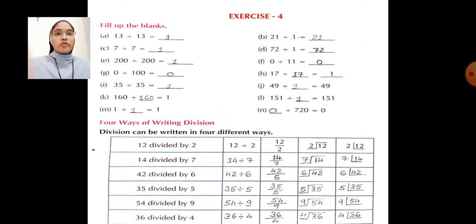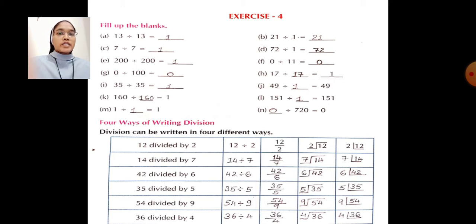Next you see 4 ways of writing division. How many ways of writing division? 4 ways. Division can be written in 4 different ways. Let's see. 12 divided by 2. First way, second way, third way and fourth way of writing 12 divided by 2.